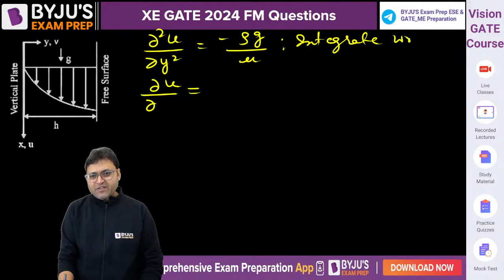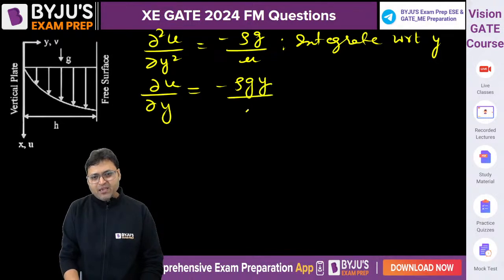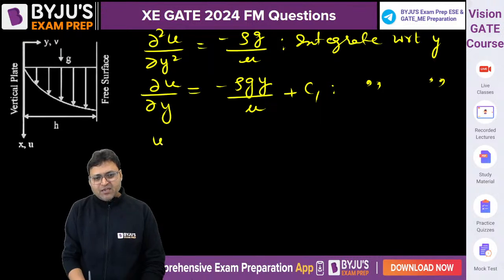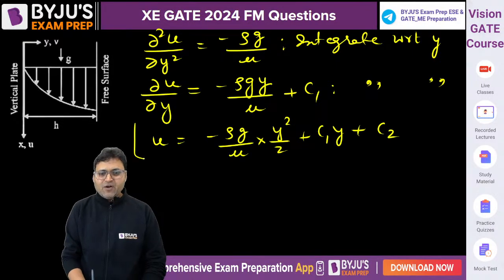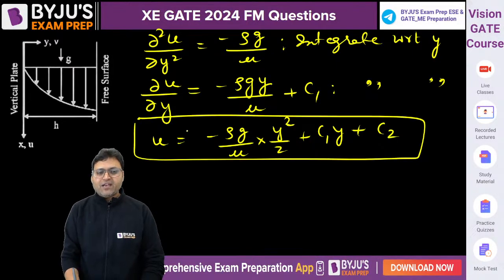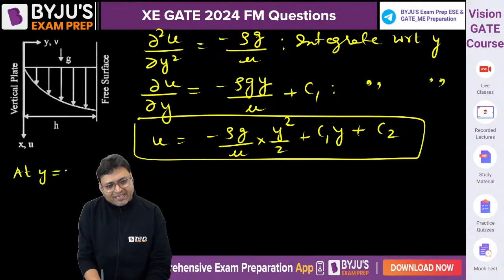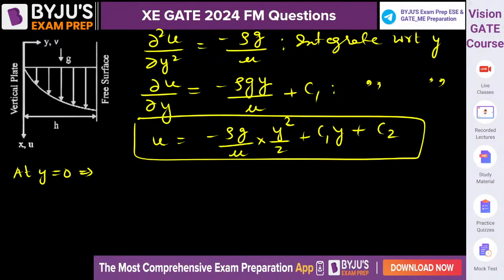If we integrate with respect to y, then del u by del y is equal to minus rho g y by mu plus C1. And if we integrate again with respect to y, u is equal to minus rho g by mu, which is constant, into y square by 2 plus C1 y plus C2. This is our expression for the velocity profile. Now at y is equal to 0, u is equal to 0, so C2 is equal to 0, yes or no? We need to find C1 and C2 using two boundary conditions.